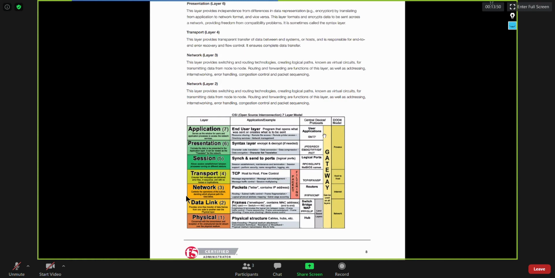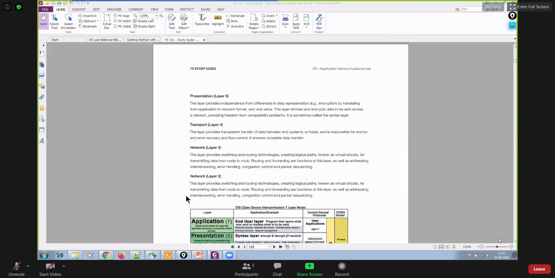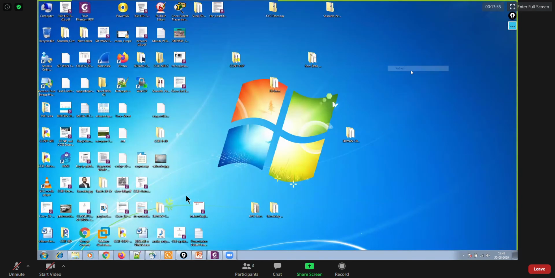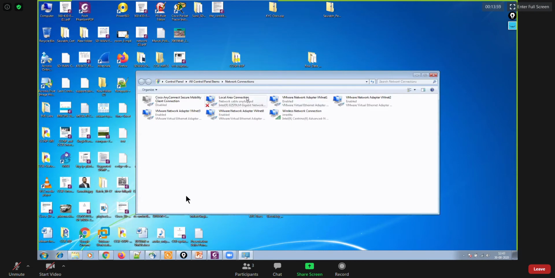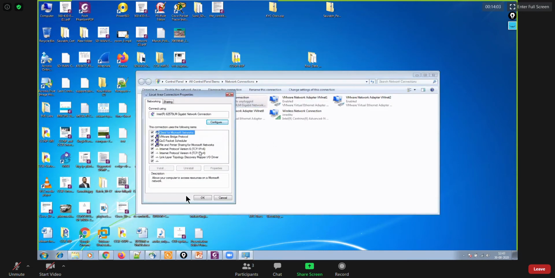So nowadays, even if you are assigning an IP address to your machine, for example, if you run ncpa.cpl and assign an IP address to your machine, you don't get an option of the OSI model. You have TCP/IPv4 or maybe TCP/IPv6. You are using either IPv4 or IPv6.